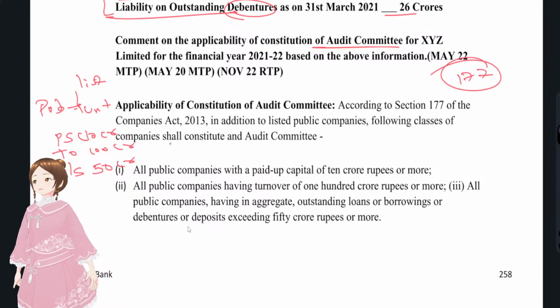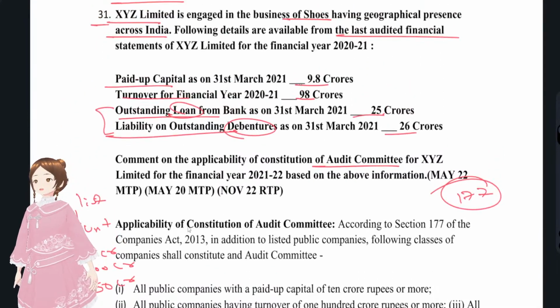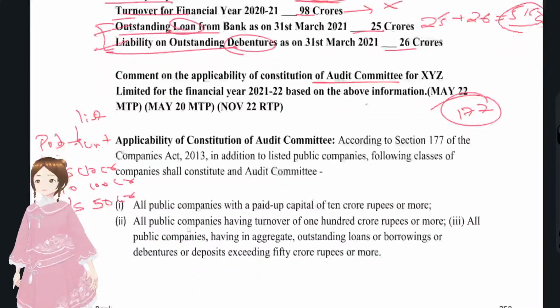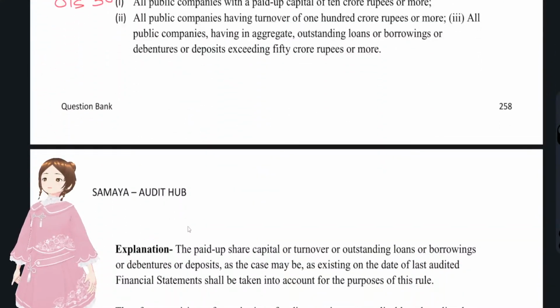Here, paid up share capital is less than 10 crore and turnover didn't touch 100 crore. Now the loans: 25 plus 26, that is 51 crore of outstanding loans. It touched 50 crore, so the audit committee has to be constituted since the condition is satisfied, right?